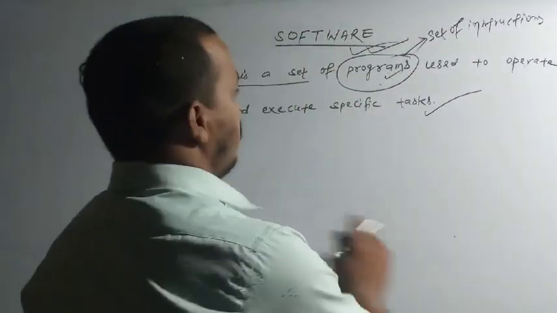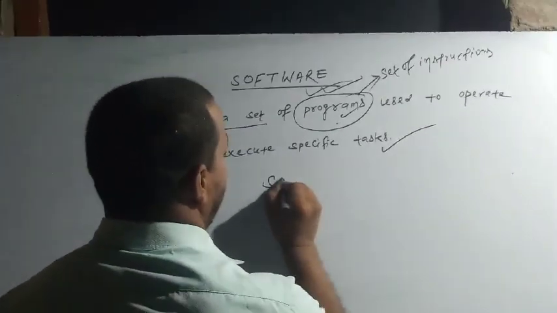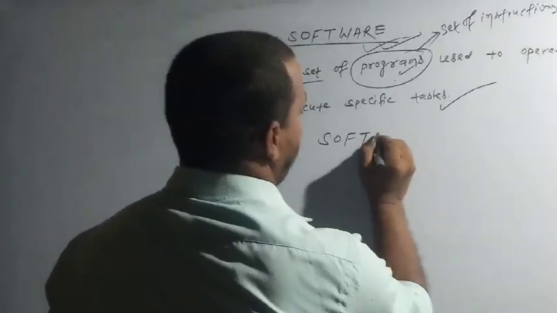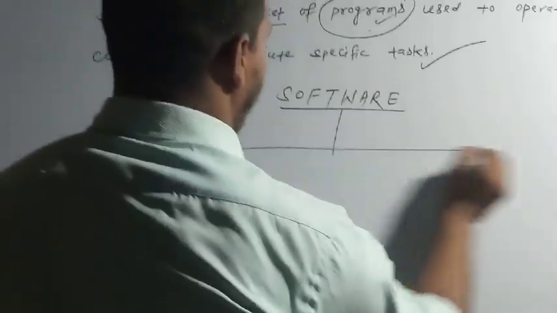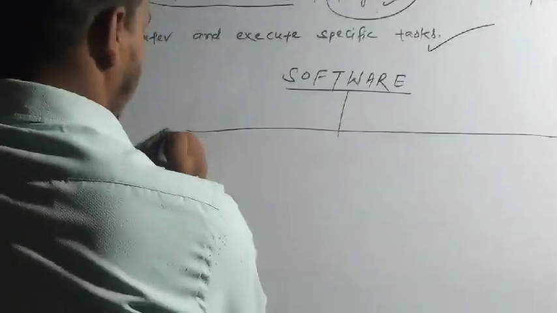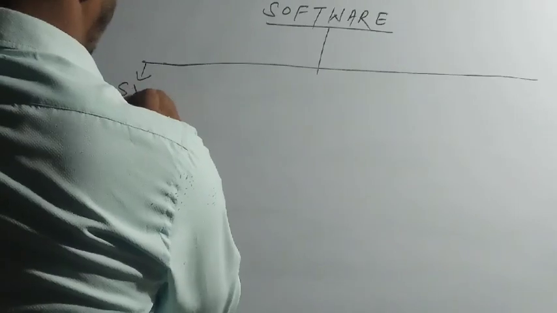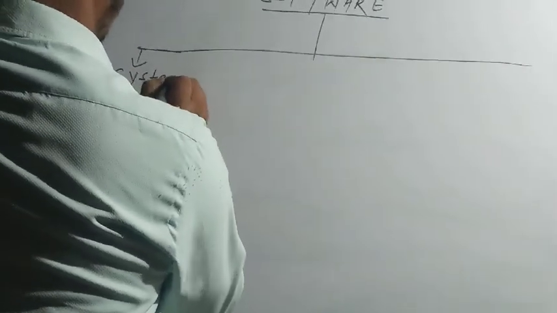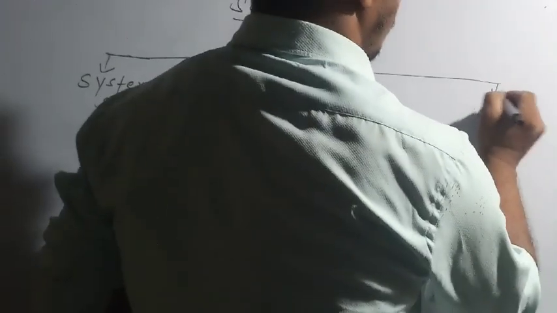Now we shall see the types of software. Software can be categorized as system software and application software.